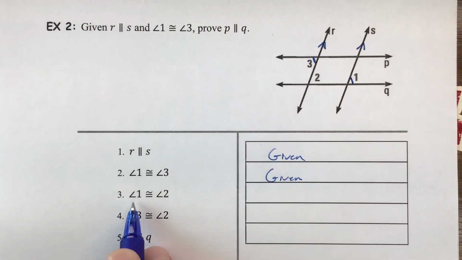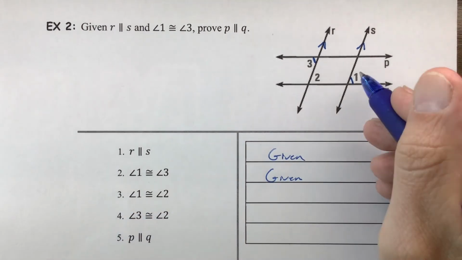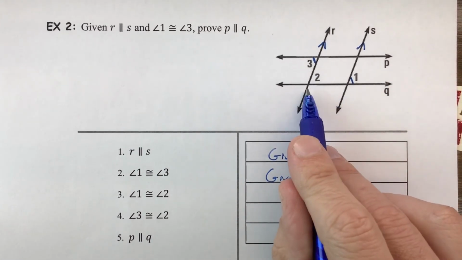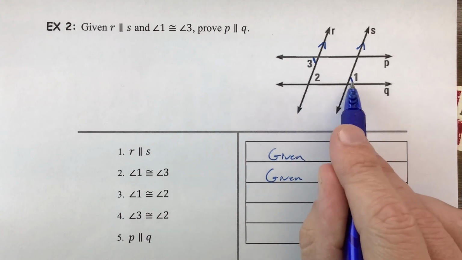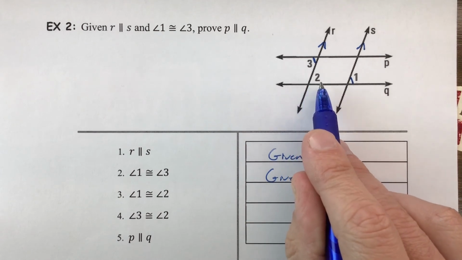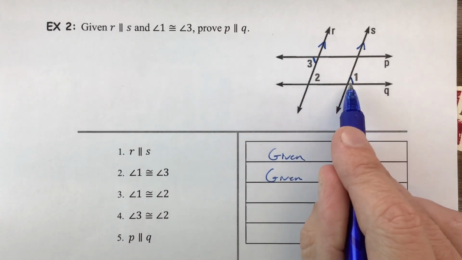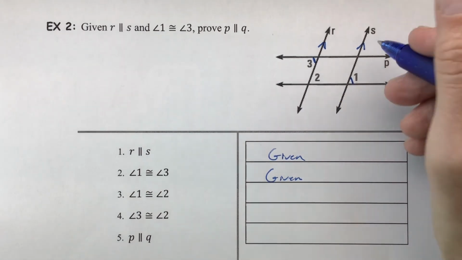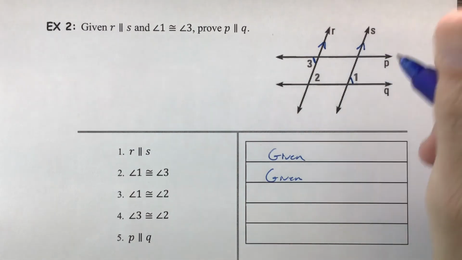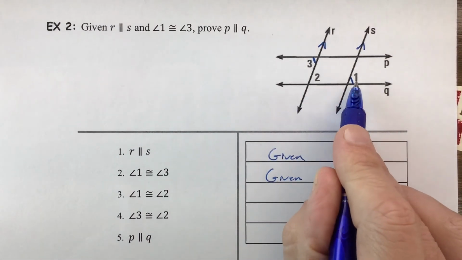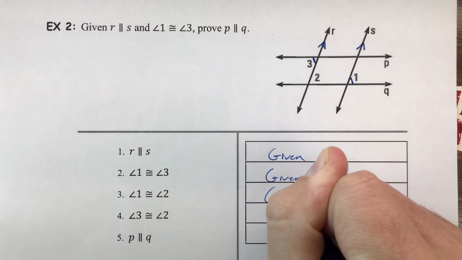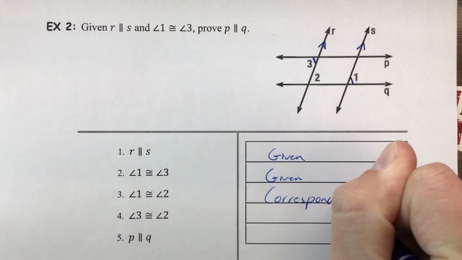Step 3 says that angle 1 is congruent to angle 2. In the picture, we've got angle 1 here, and there's angle 2. It claims that they are congruent. Well, both of these are in the top right corner of their respective intersections, so they could be corresponding angles. But are they congruent? It depends on the lines that make them. The S and the R, those 2 lines are given as being parallel, and Q is a transversal between them, so yes, these 2 as corresponding angles are going to be congruent. So we can just write that down, corresponding angles.